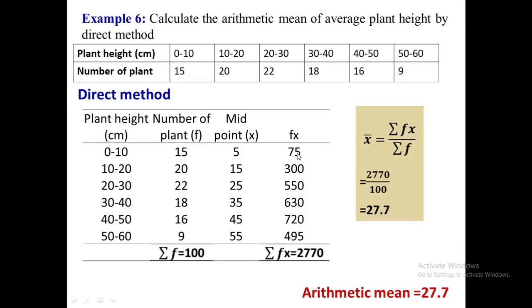In the fourth column, we will write the product of this midpoint along with their respective frequencies. And the total of summation fx in this example is 2770. Then we will put these two values of summation f and summation fx, and we will get the result 27.7. So we can say that the average plant height in this example is 27.7 centimeter.